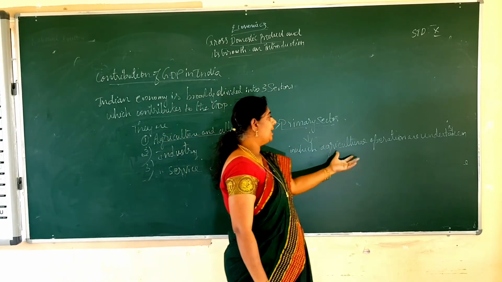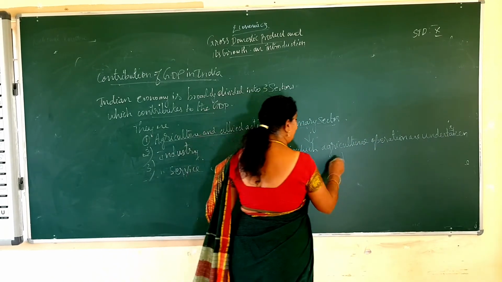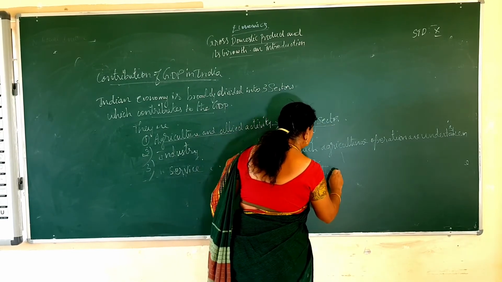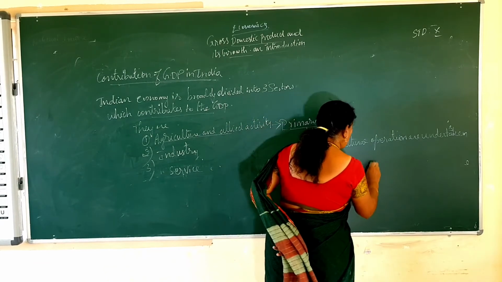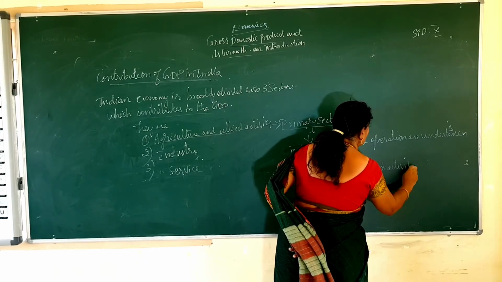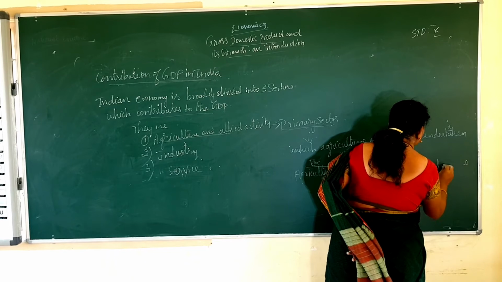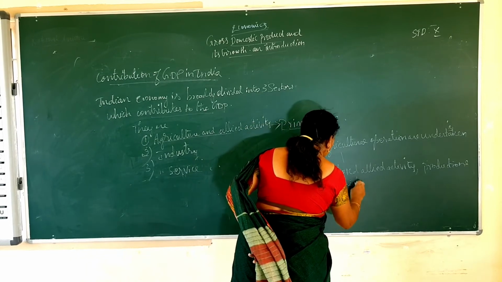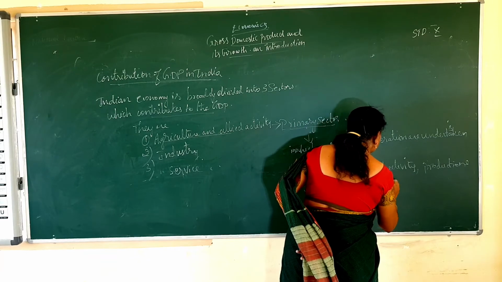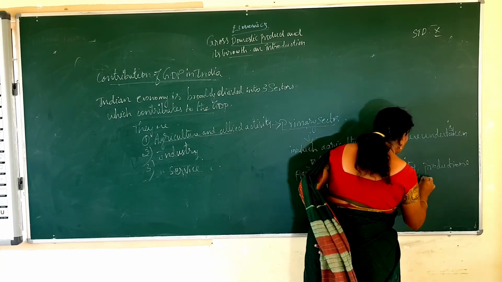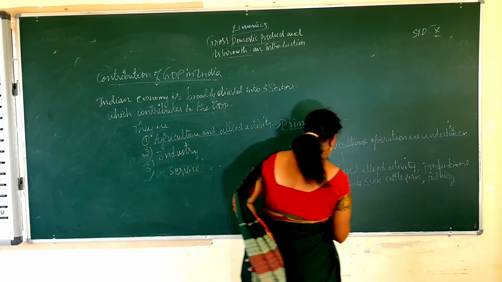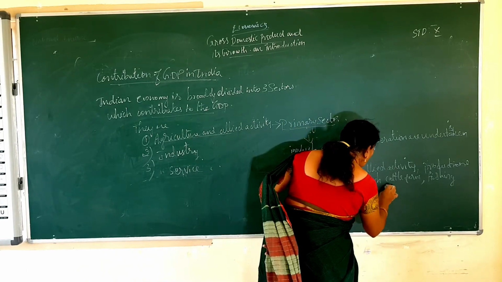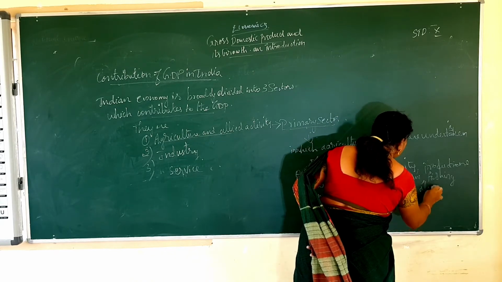Then in which what will happen, the agriculture operations are undertaken. The examples of these primary sectors are agriculture based allied activity, then production of raw materials, such as cattle farm, fishing, mining, forestry, coal, etc. are also undertaken.